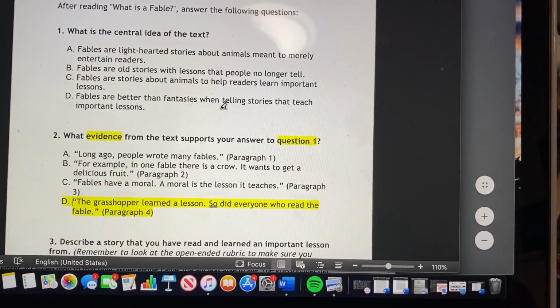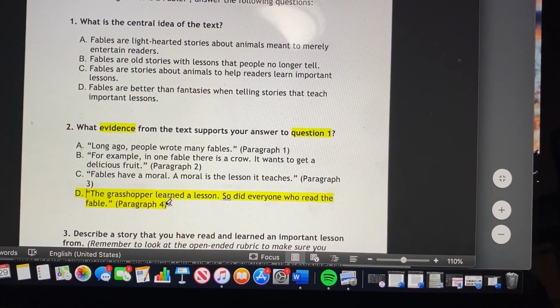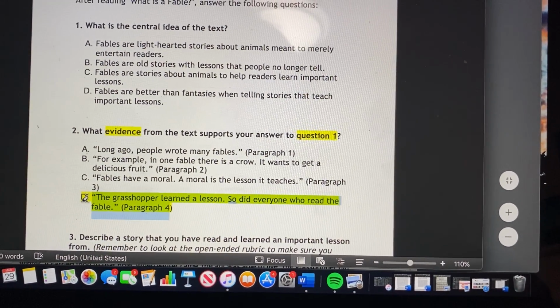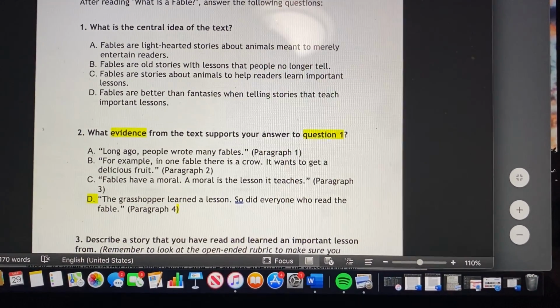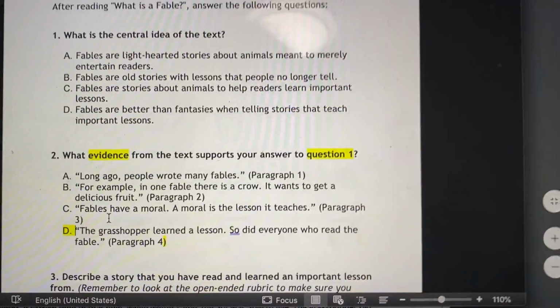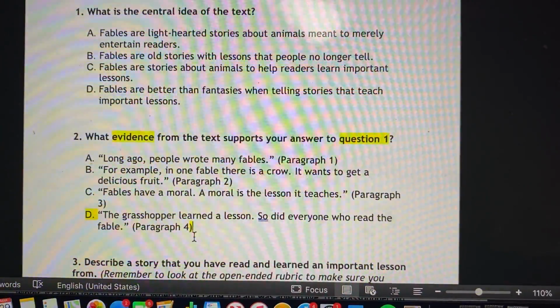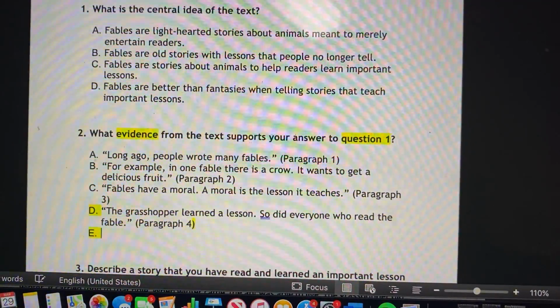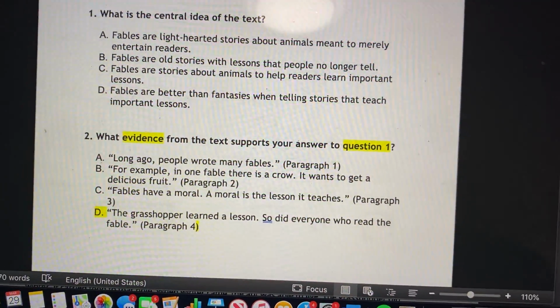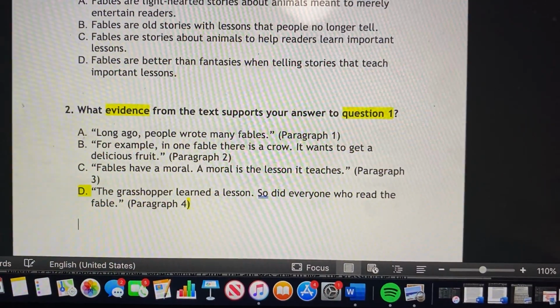Or you can just simply tell me. Or you can just write it below if you want to, and just type it and just say my answer is D. You can do that as well.